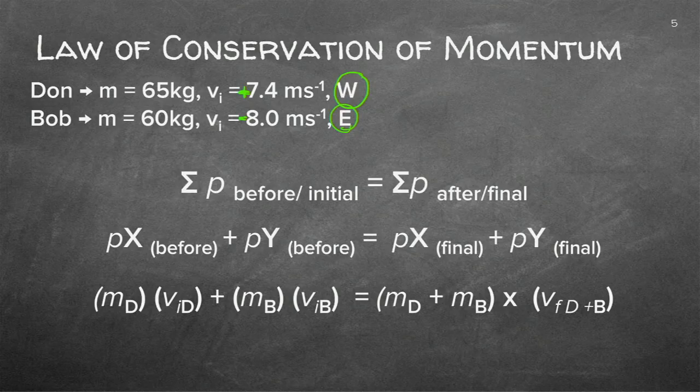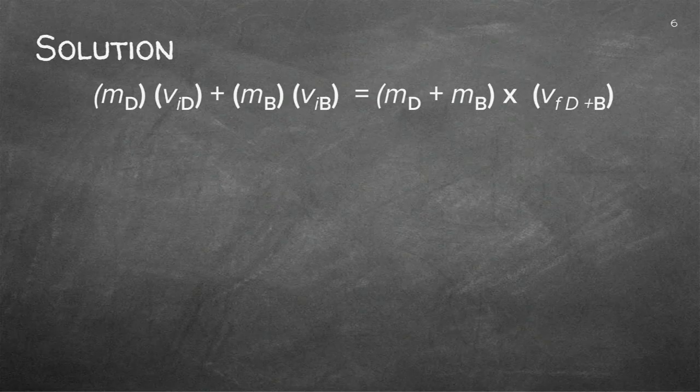I know the sum of the momentum initial, or before, is equal to the sum of the momentum after, or final. You can do any of these two. I suggest you do this calculation, because you can actually complete all the detail in there. So we've got Don.